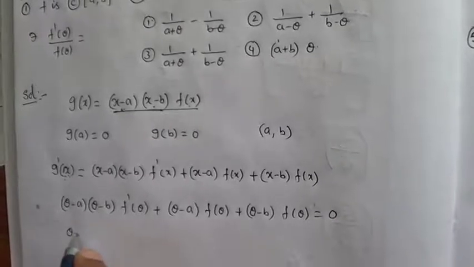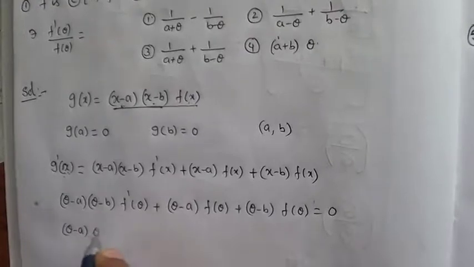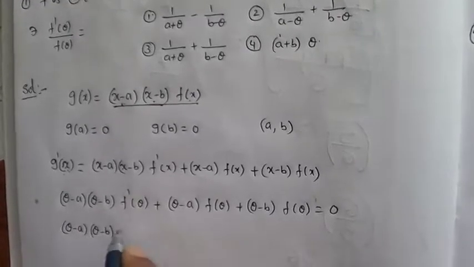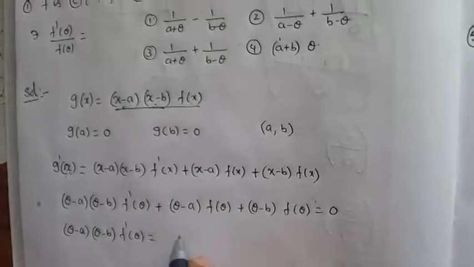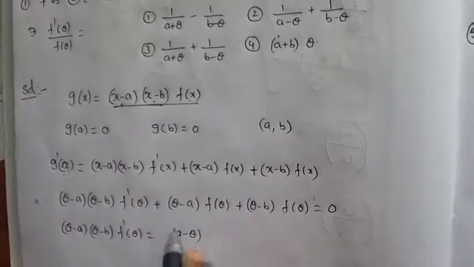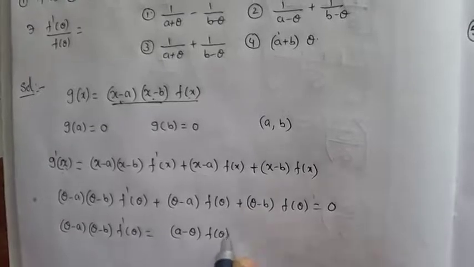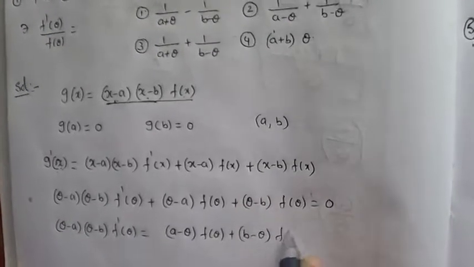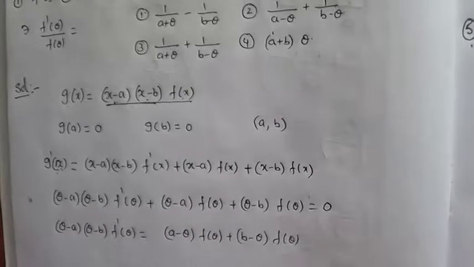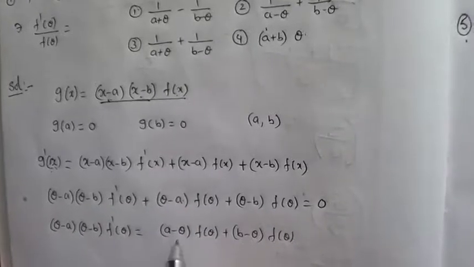Therefore (theta minus a)(theta minus b) into f dash of theta is equal to, what we can write, (a minus theta) into f of theta plus (b minus theta) into f of theta, shifted to that side. That's why theta minus a, I wrote a minus theta.